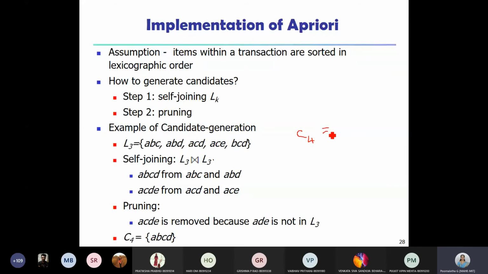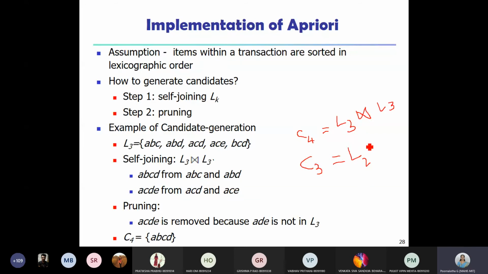L3 is joined with itself. Similarly, if I want to generate the candidate item sets of size C3, then I need to perform a join operation, right? L2 is joined with L2 itself.